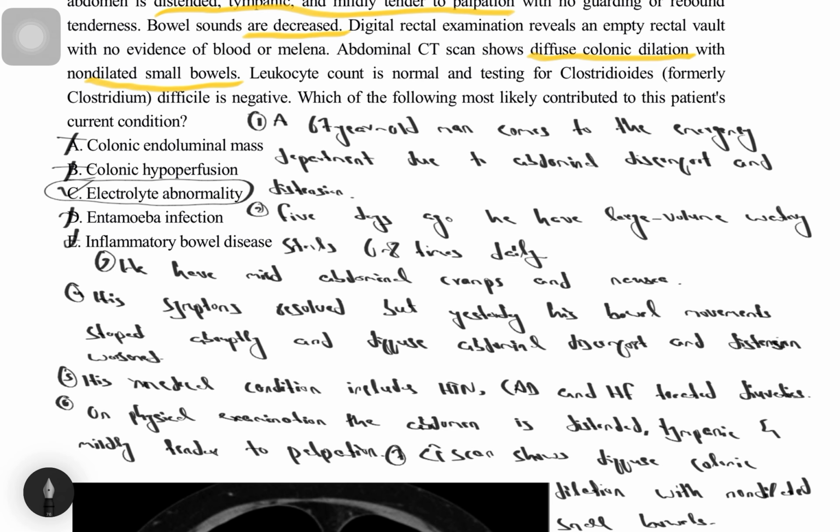Choice D and E, Entamoeba histolytica and inflammatory bowel disease. Entamoeba histolytica infection can lead to liver abscesses, and inflammatory bowel disease, for example, ulcerative colitis, will cause hematochezia, abdominal pain, and weight loss. Both Entamoeba histolytica and ulcerative colitis can precipitate toxic megacolon, not diffuse dilation of the large bowel.